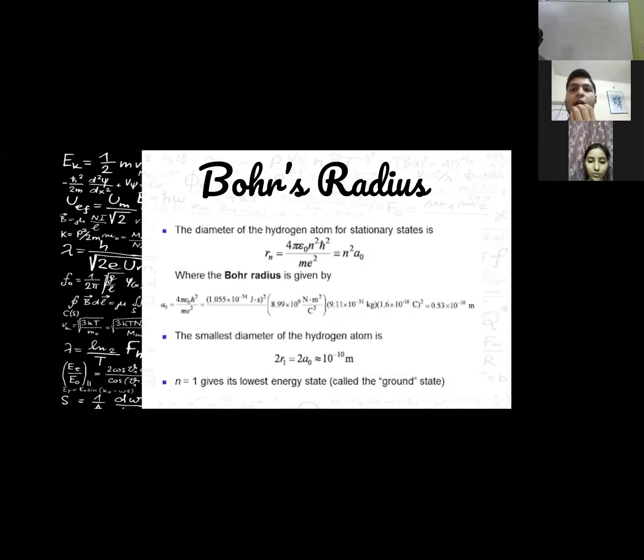Bohr's radius. The radius of the hydrogen atom for stationary states is r = 4πε₀n²h²/(me²), which is equal to n²a₀, where a₀ is the Bohr radius given by the equation below. The smallest diameter of the hydrogen atom is 2r₁ = 2a₀, which is almost equal to 10⁻¹⁰ meter. n = 1 gives its lowest energy state, also called the ground state.